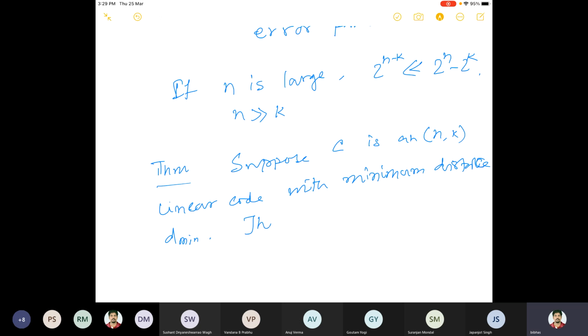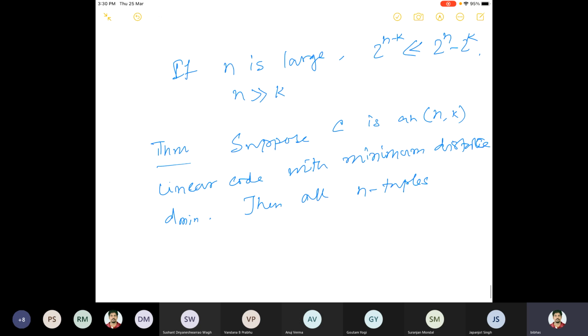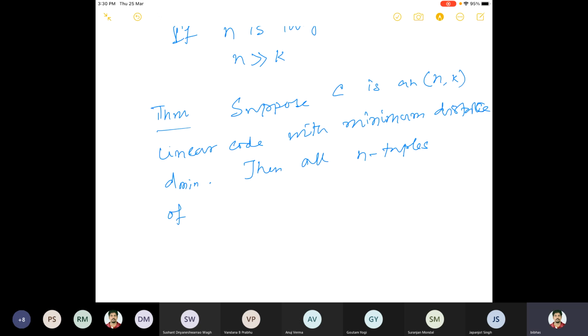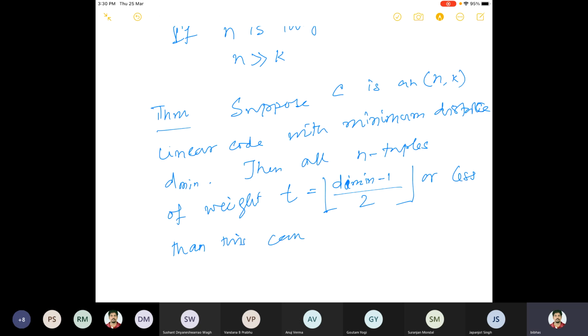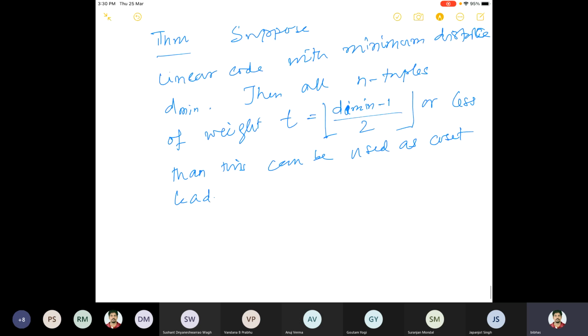Then what we want to prove is that all the n-tuples, meaning all the strings of length n, whose Hamming weight is some value t or less, where t is the floor function of (d min minus 1) by 2, can be used as coset leaders of the standard array.